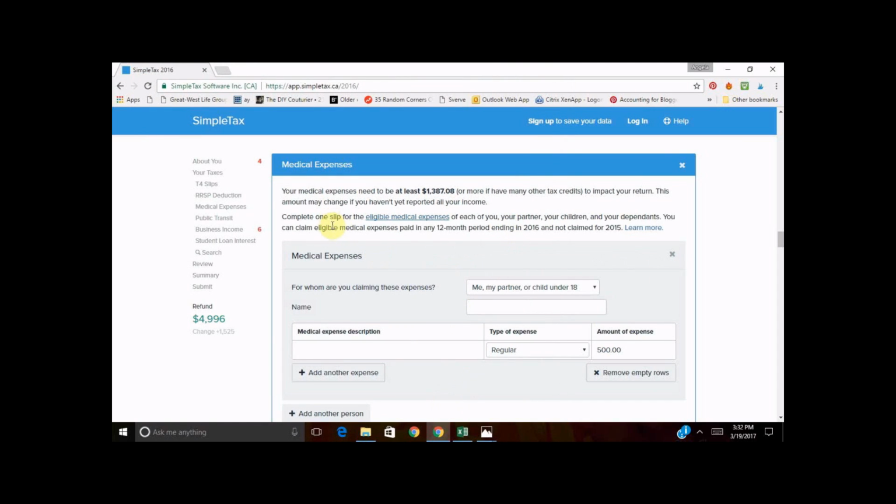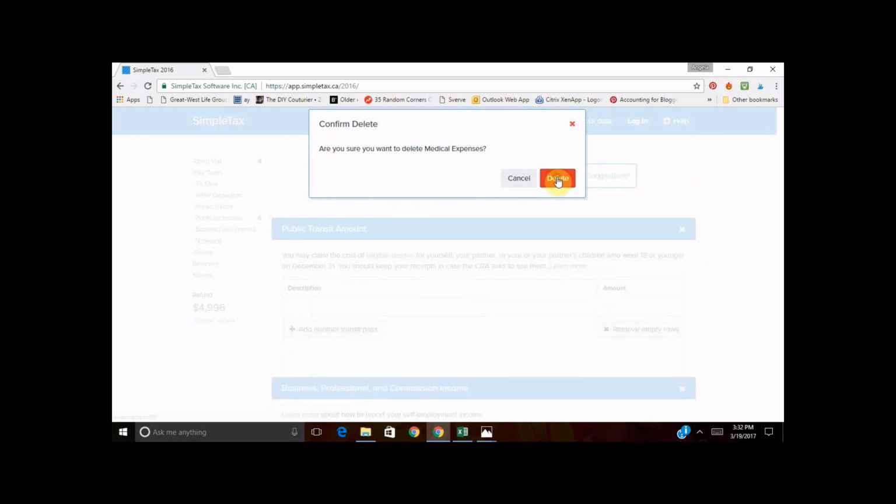And then you'll notice that the eligible medical expenses can be paid in any 12-month period ending in 2016 that you've not claimed for 2015. So it doesn't have to be a December 31st year end. So for this, Sally only has $500 worth of medical expenses. It doesn't impact her return, so we can just go ahead and delete that form.